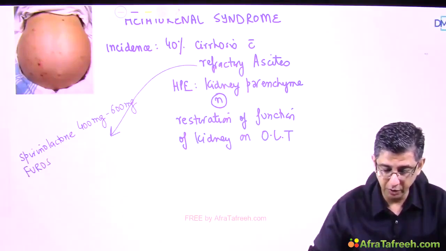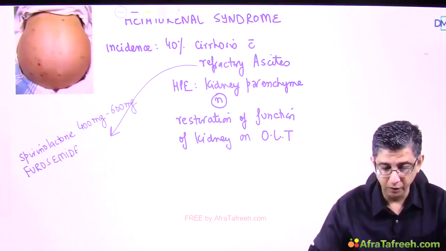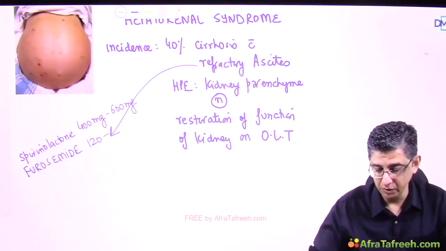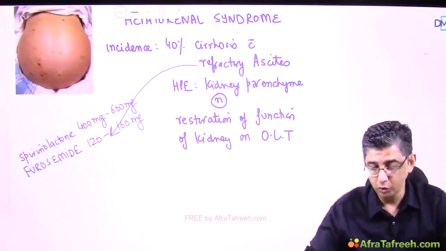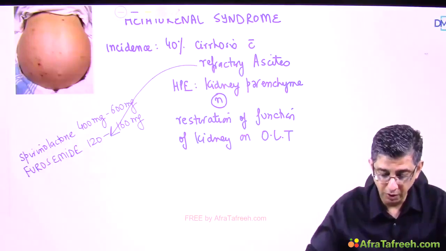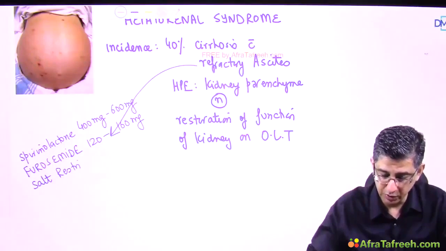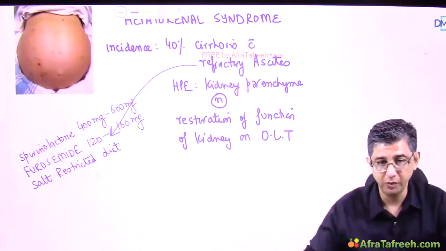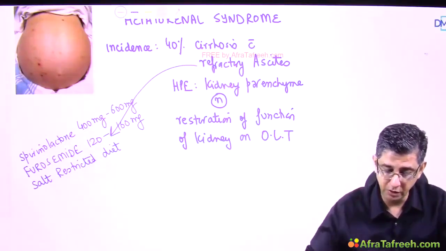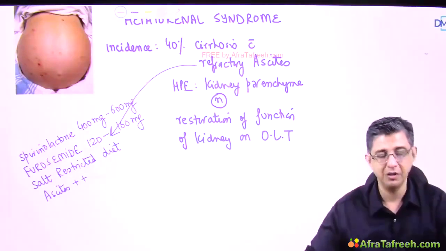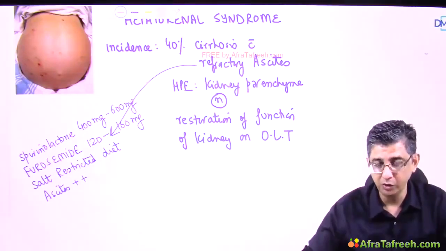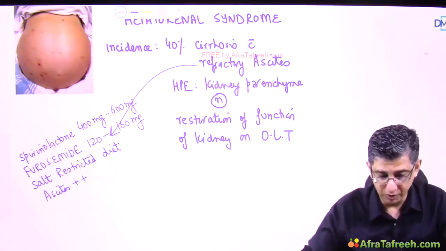Simultaneously we are also giving a loop diuretic by the name of furosemide to the patient. The dose of furosemide is up to an upper limit of something like 160 milligram per day. So you are using 2 diuretics in a patient, and this patient is compliant with a salt restricted diet. So you can see that I've said 3 things. You are giving the max dose of spironolactone, max dose of furosemide with the salt restricted diet, and still the ascites is present in the patient. So I'm going to call it a refractory ascites, and these are the people who are vulnerable to development of hepatorenal syndrome.